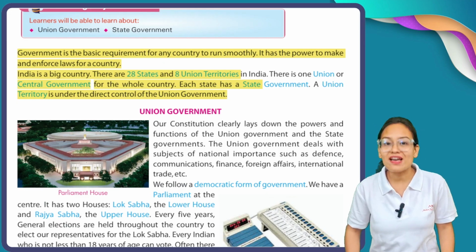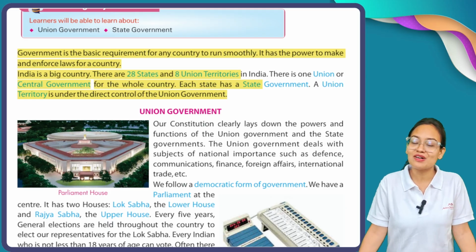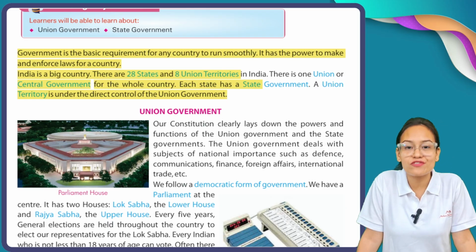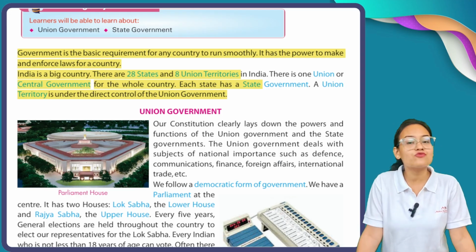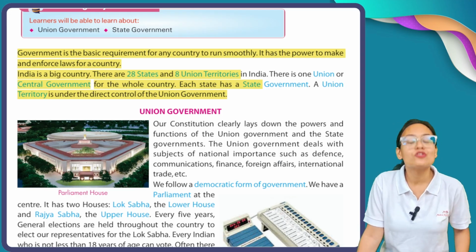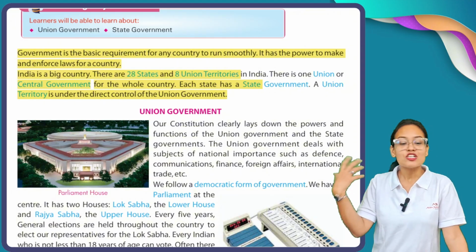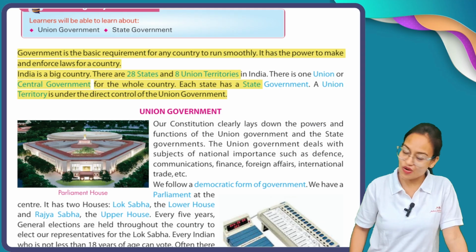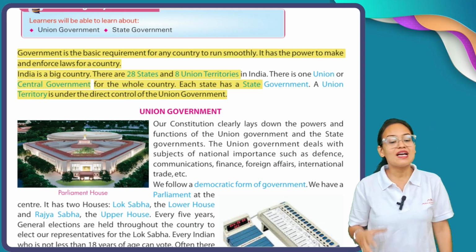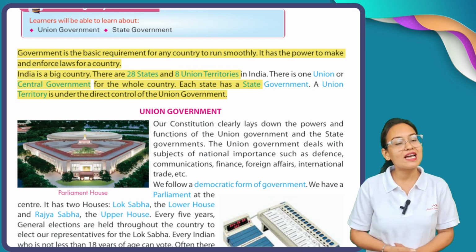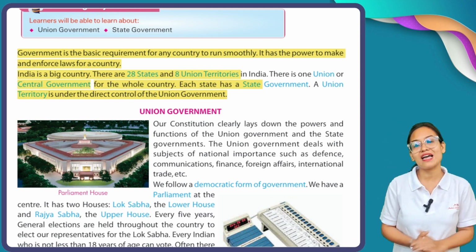Like at your own home, your parents act as the government of the home. They set some rules and regulations which we have to follow. And why do we need to follow them? For the smooth conduction of our home. Similarly, governments are also required for the smooth running of any country.